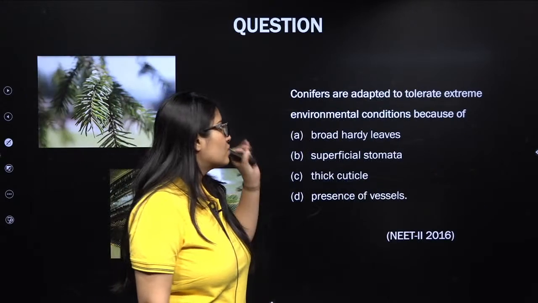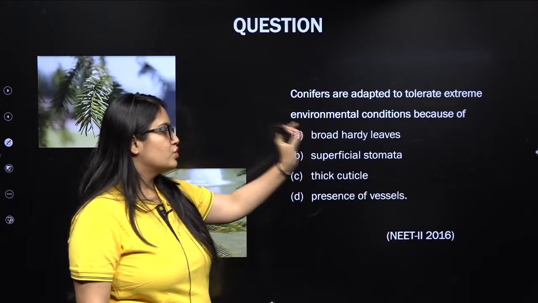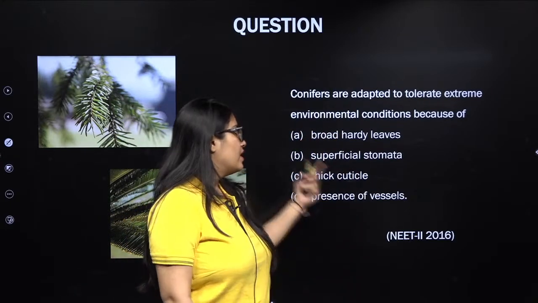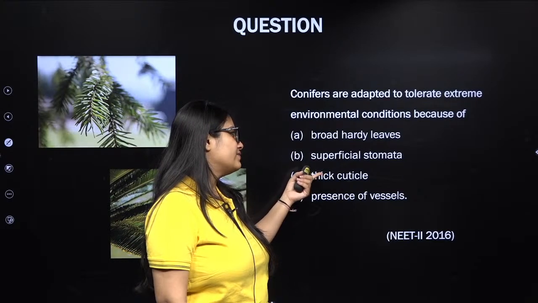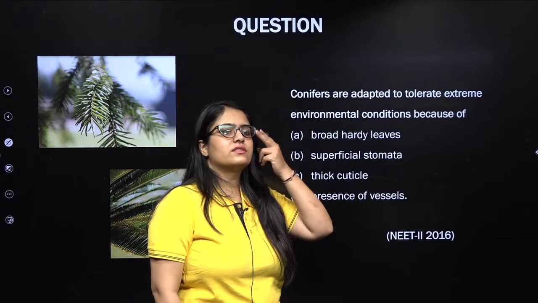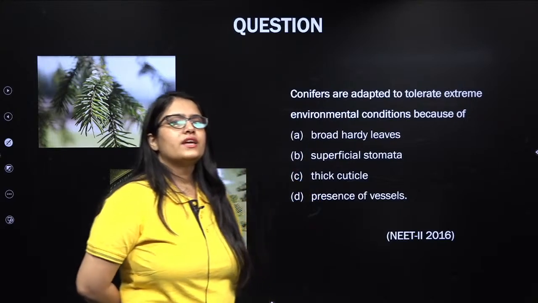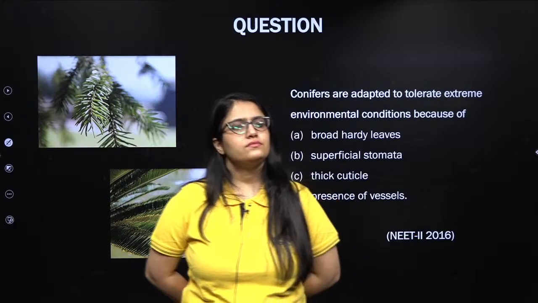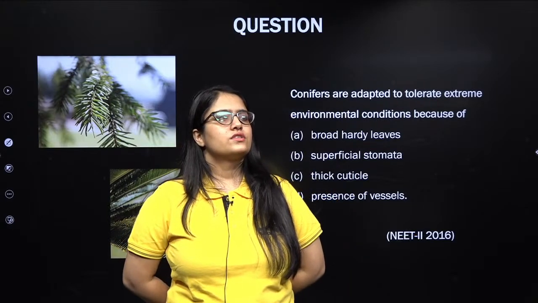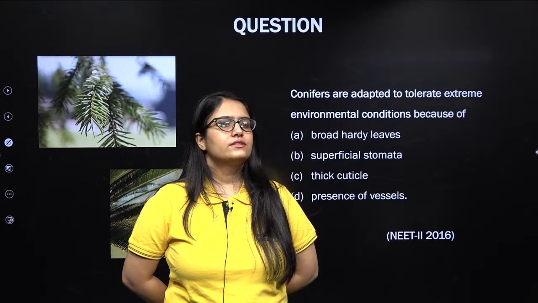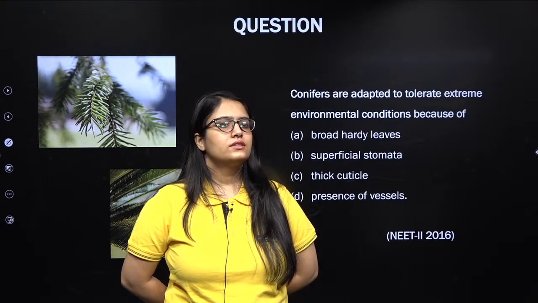Conifers are adapted to tolerate extreme environmental conditions because of broad hard leaves, superficial stomata, thick cuticle and presence of vessels. That's a good question. Any guesses for this question guys?